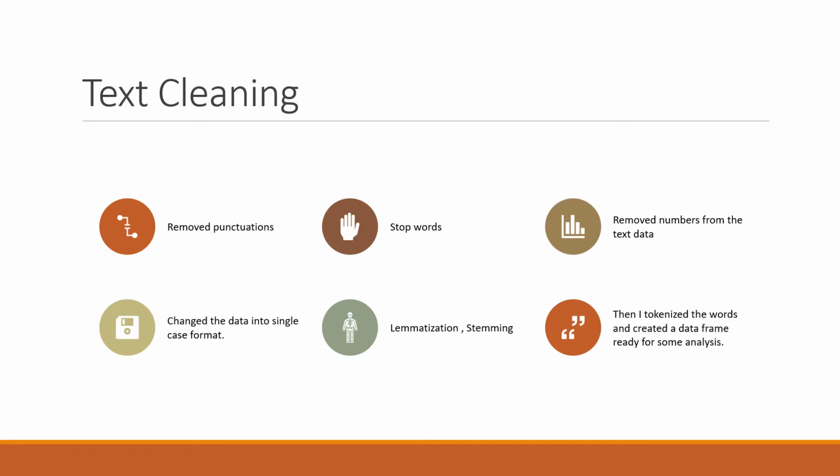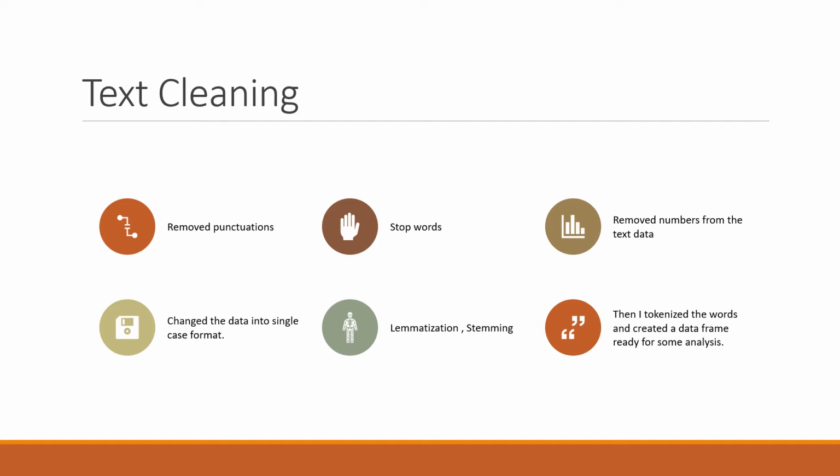After the exploratory analysis, text cleaning is to be done prior to any visualizations for text data, as text data has too many stop words and punctuations. Without removing those, you don't get accurate results. In the text data, we're going to remove punctuations, take out stop words, and remove the numbers from the text, because for Airbus 800, you don't have to mention 800; you can just mention Airbus. That creates a category.